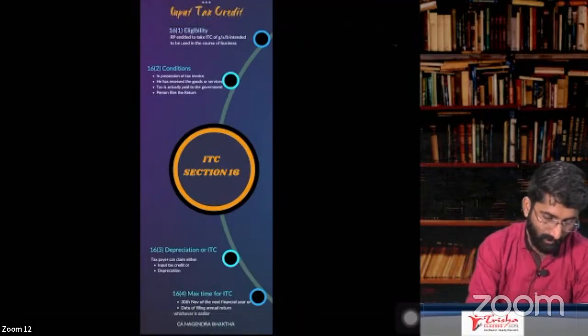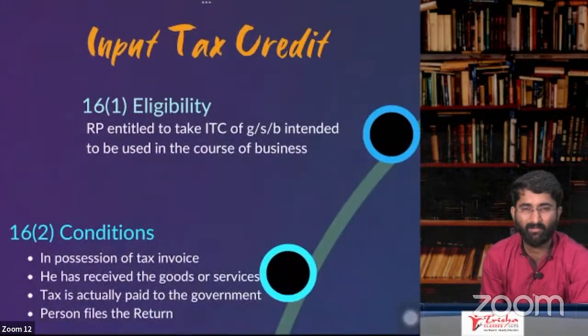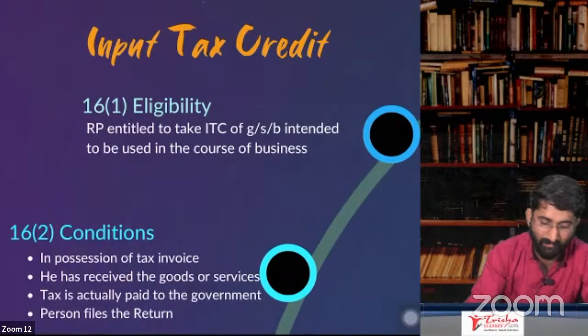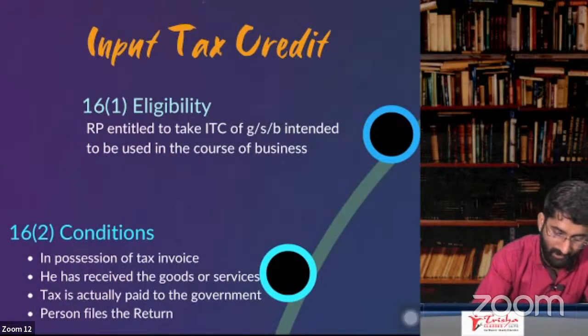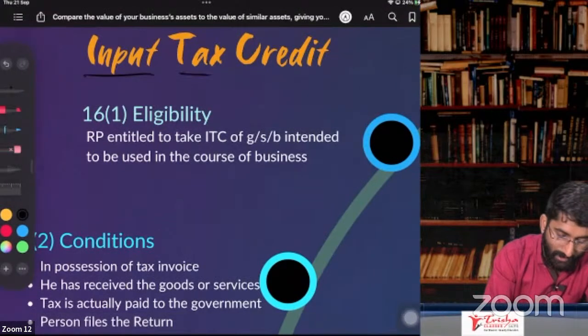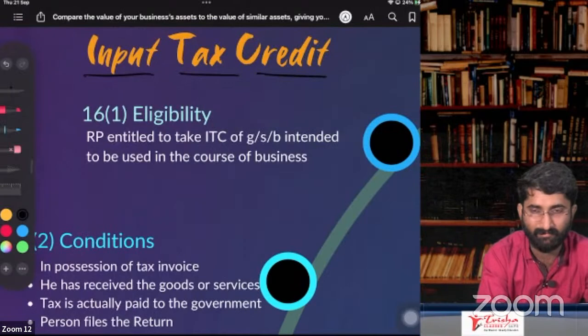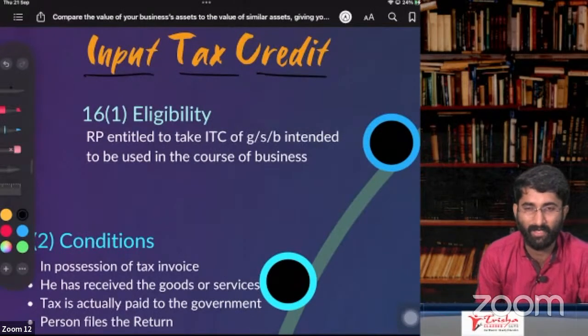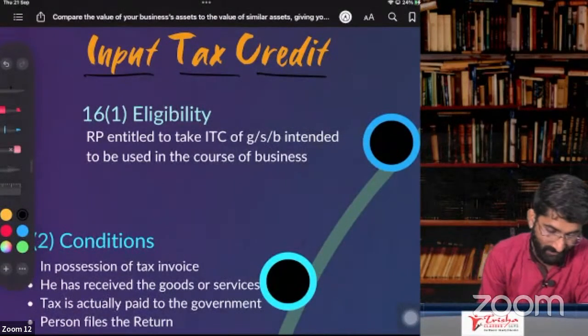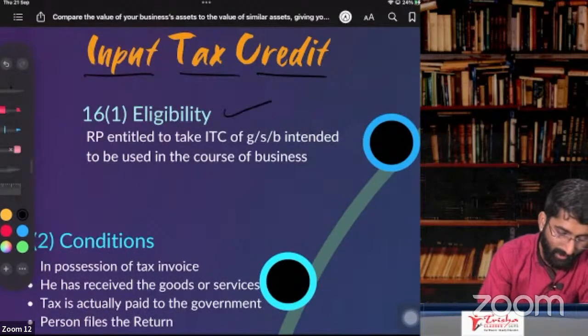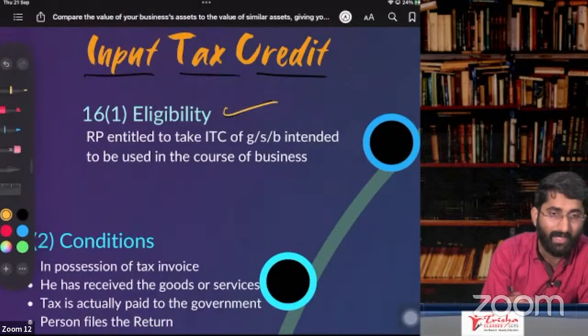And some points about ITC. So ITC, what happens in ITC? Next one, very important part, that is input tax credit. What we are discussing now is input tax credit. I'll do section number 16 and section number 17. Later we'll wind up. Tomorrow we are going to continue with this. Okay. Input tax credit. Who are eligible for input tax credit? Here, who are eligible? Eligibility.